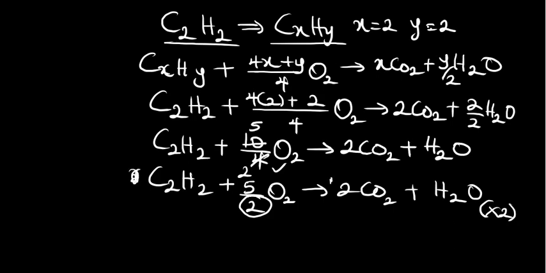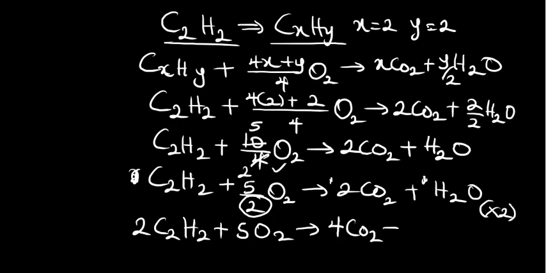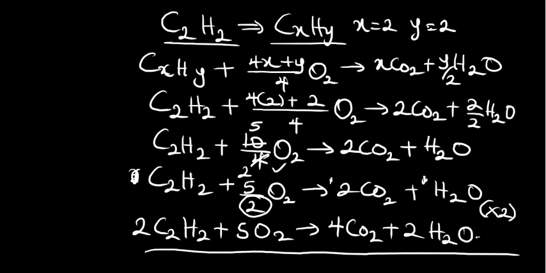I hope you understand. So now it will be 2C2H2 plus 5O2 into 2 times 2 here, so that will be 4CO2. You are multiplying through, so 2H2O. I hope you understand. Looking at this equation, your equation is balanced. I think by now you should be able to write a combustion reaction equation correctly. So that's that for combustion reaction. Let's go to another aspect. I think I should end this episode here. I will continue in the next chapter.